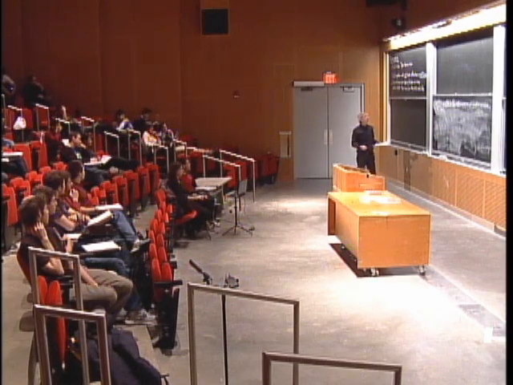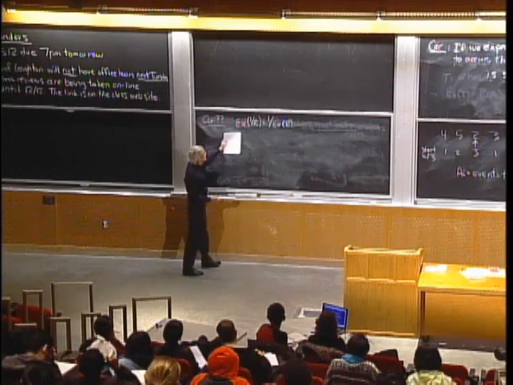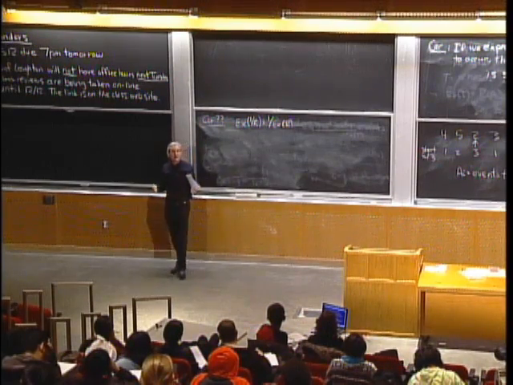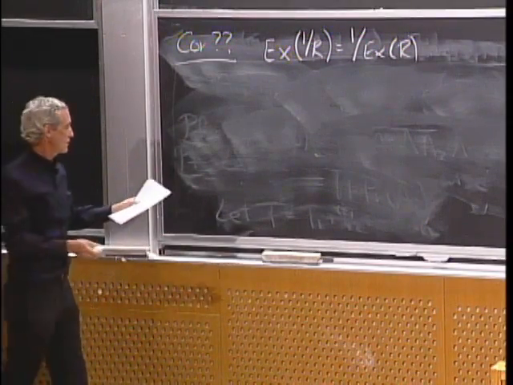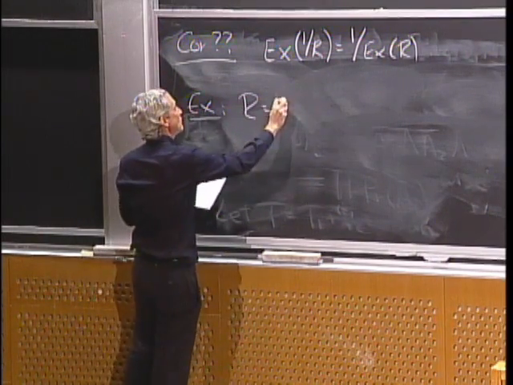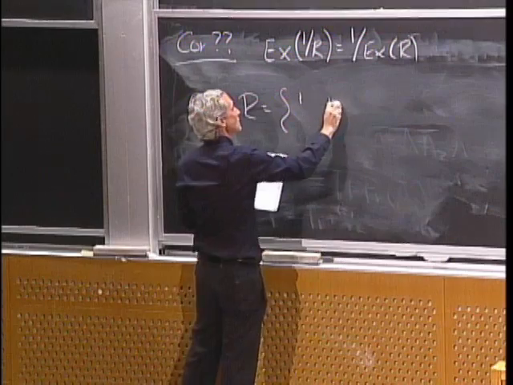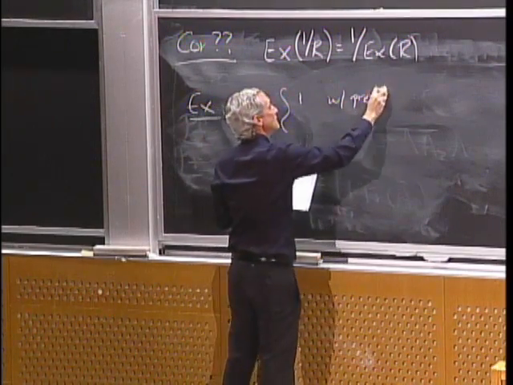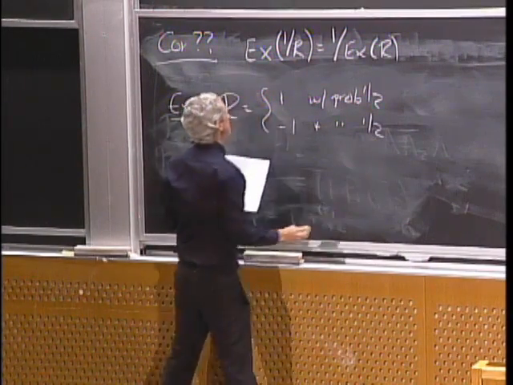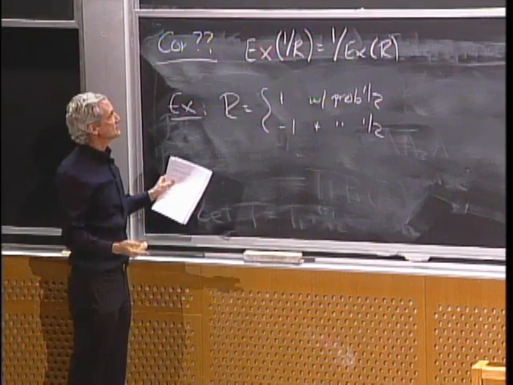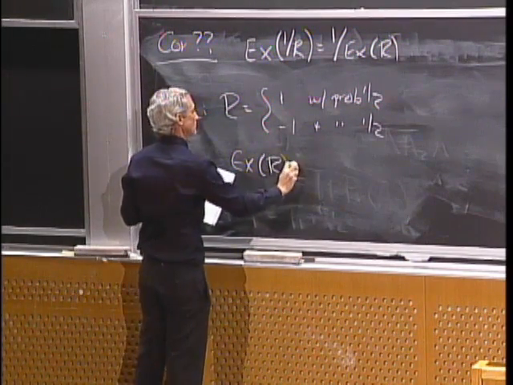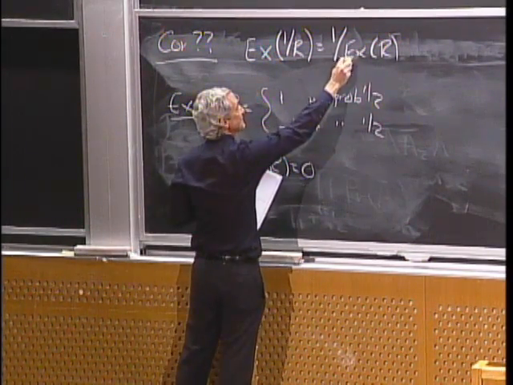Yeah, if the expected value equals 0, right, which could happen if r is +1 or -1 equally likely. All right, so here's an example. r equals 1 with probability 1/2, and -1 with probability 1/2. So the expected value of r is 0. So that blows up. That's infinity.